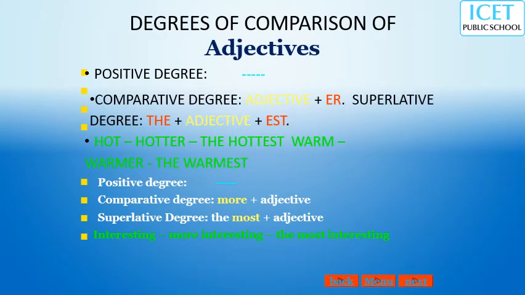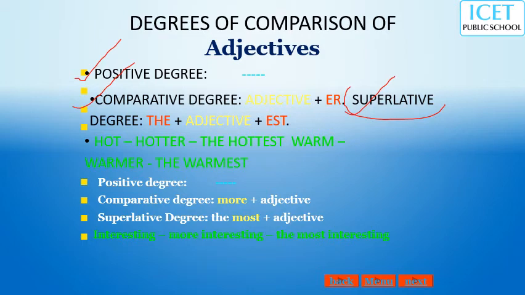Degrees of comparison of adjectives means there are 3 degrees, called positive degree, comparative degree, and superlative. Okay, these are the 3 degrees.